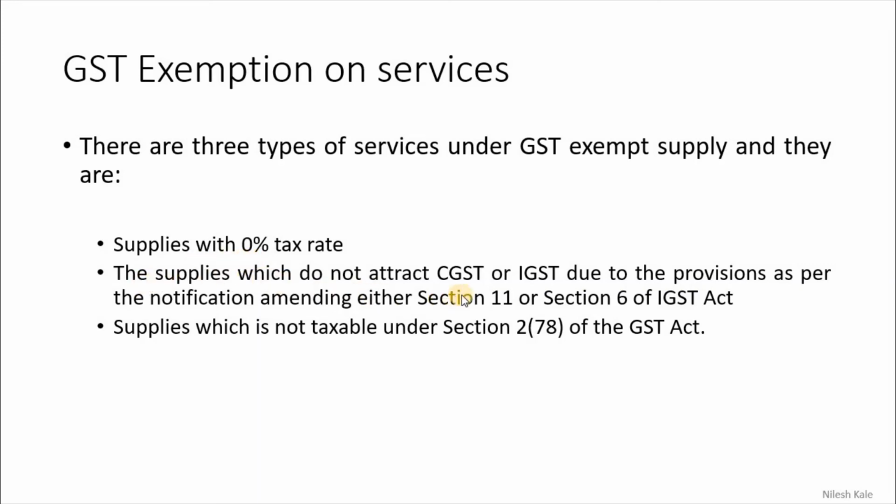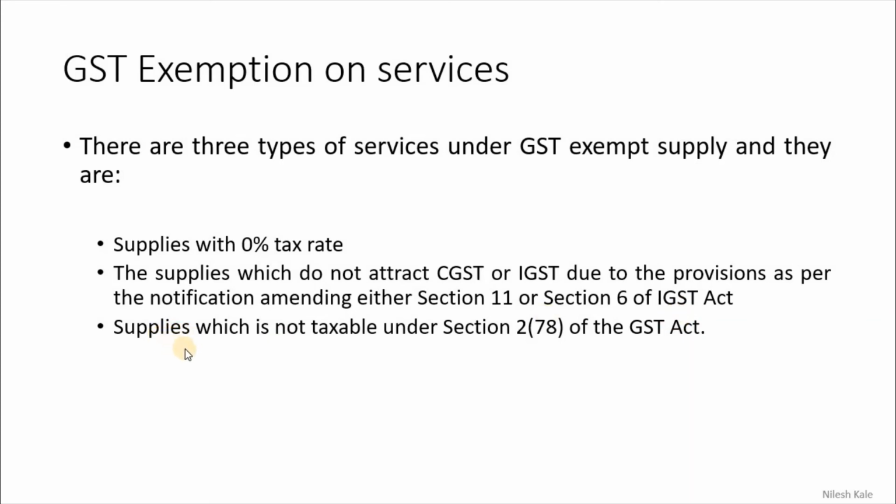The second is the supplies which do not attract CGST or IGST due to the provisions as per the notifications amending either section 11 of the CGST Act or section 6 of the IGST Act. Such supplies which fall under section 11 of the CGST Act or section 6 of the IGST Act, we call them all exempt supplies.